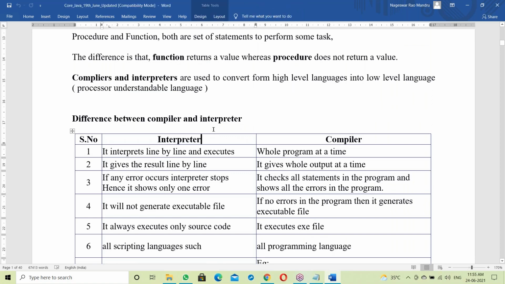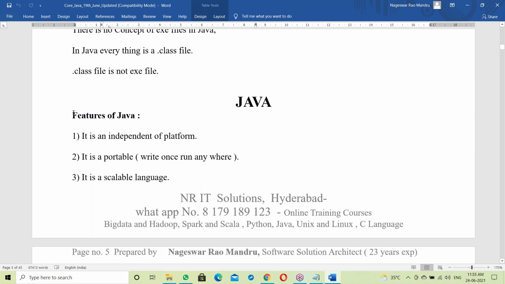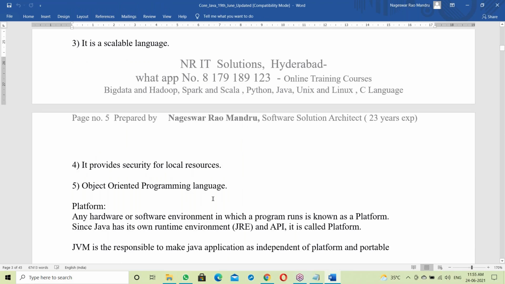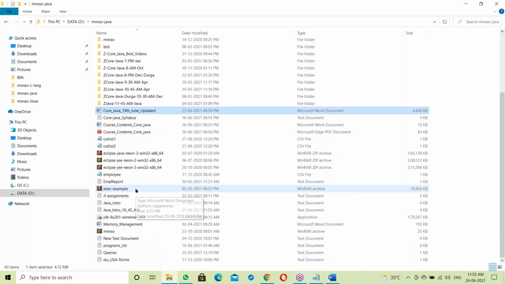Yes, yesterday we discussed about interpreter and compiler. Yes, one second. Java features. Yes, let me open yesterday's document.